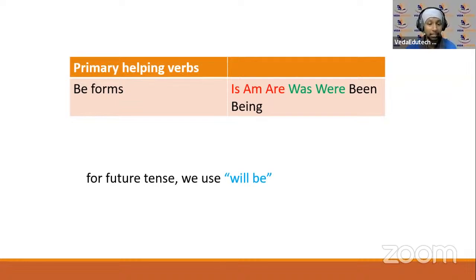Be forms के is, am, are, was, were, been and being. यहाँ पे हम लोगों ने been and being discuss नहीं किया because it will come later. ये continuous tense और perfect tense के लिए जब आप बात करते हैं तभी आप वो use करेंगे, और some other situations where you will be discussing that. अभी के लिए you can just remember those words. It's very simple, okay, just remember them. But these three is, am, are and was, were, these are what we have focused in the last two classes.